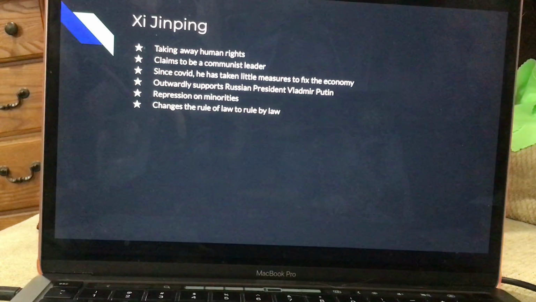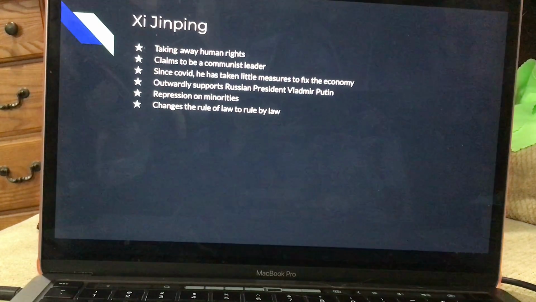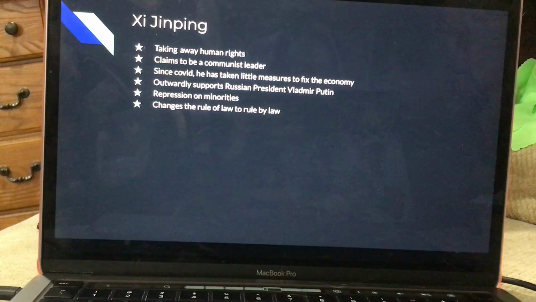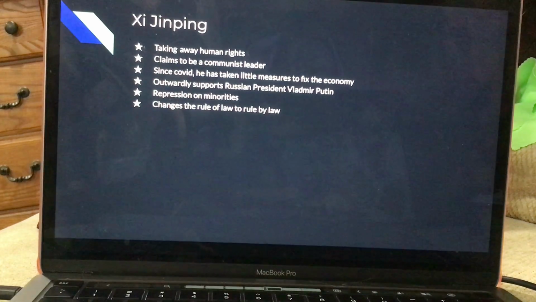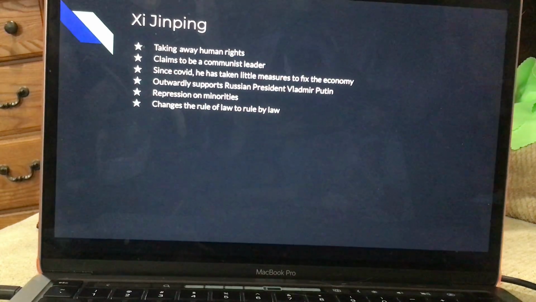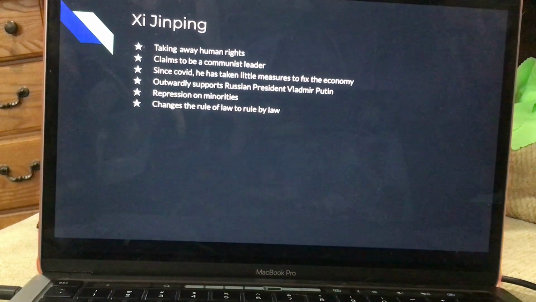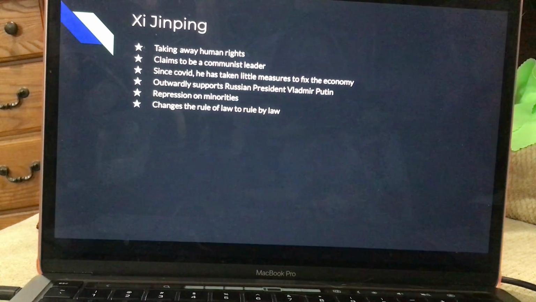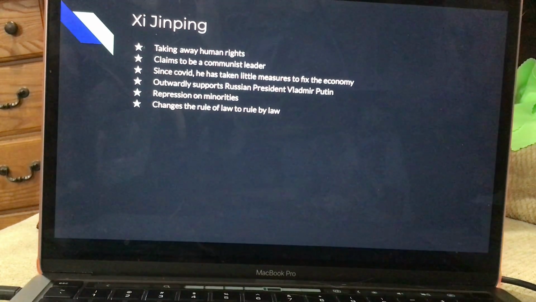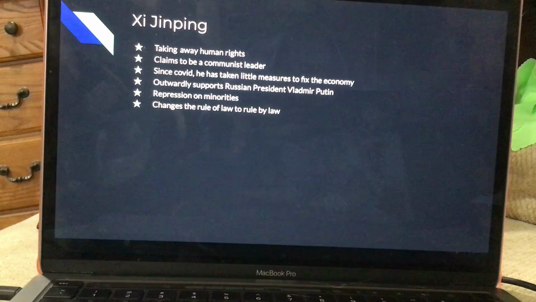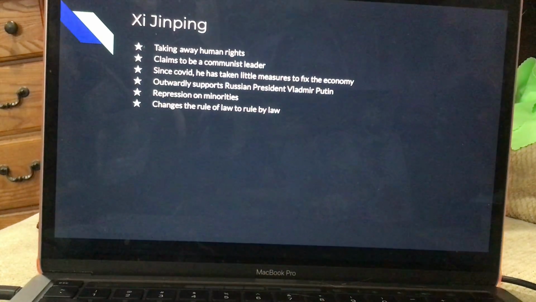Since COVID, he has taken very little measures to help the country and to fix the economy. And he has outwardly supported Russian President Vladimir Putin and his attacks on Ukraine. And one of the biggest changes that he had done is instead of following the rule of law, he changed it to the rule by law, so that when minorities and people are targeted, there is more leeway to it because they don't need to follow laws word for word. There's more of a backspace that they can hold.